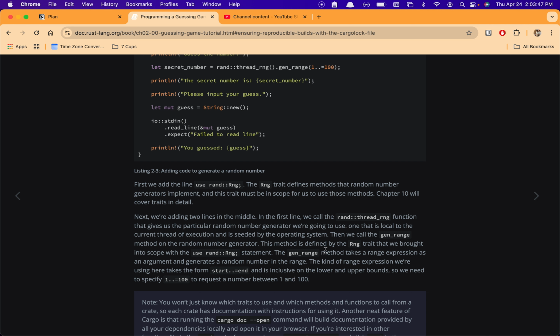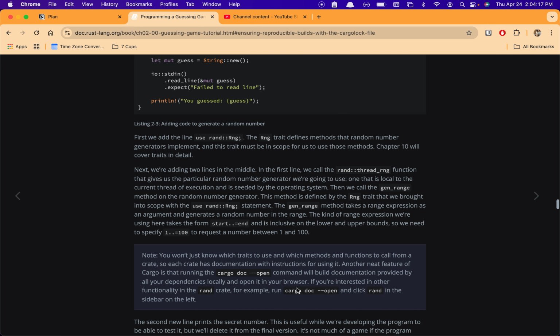This method is defined by the Rng trait that we brought into scope with the use rand Rng statement. The gen_range method takes a range expression as an argument and generates a random number in the range. The kind of range expression we are using here takes the form start..=end and is inclusive on the lower and upper bounds. So we need to specify 1..=100 to request a number between 1 and 100.